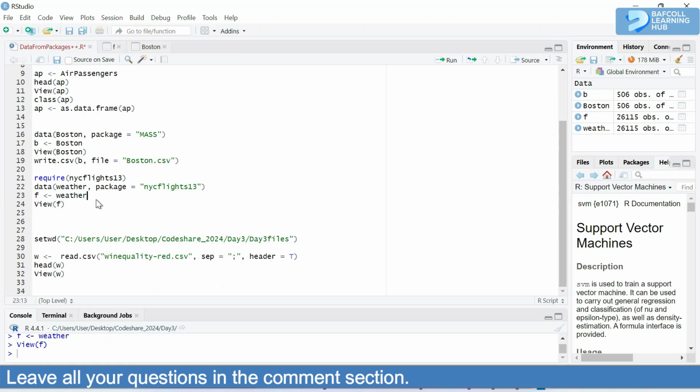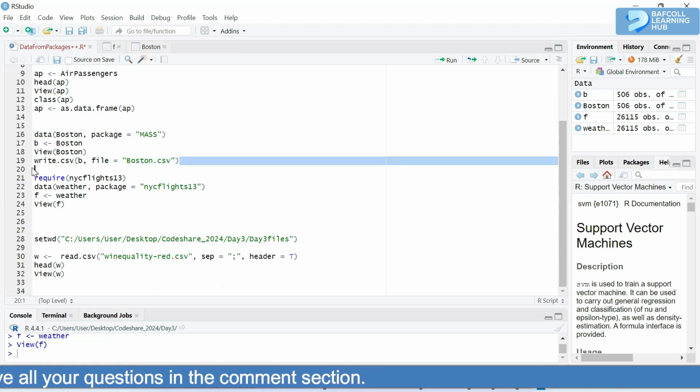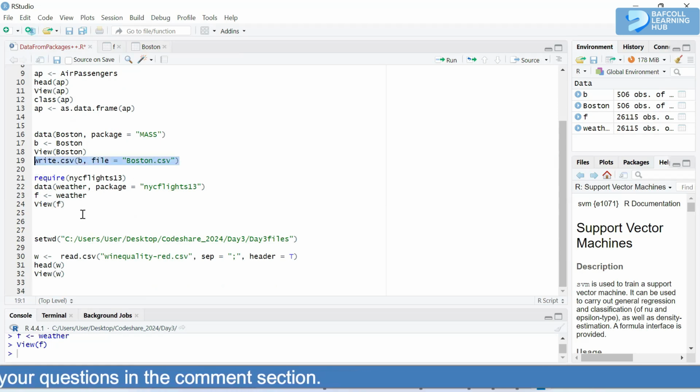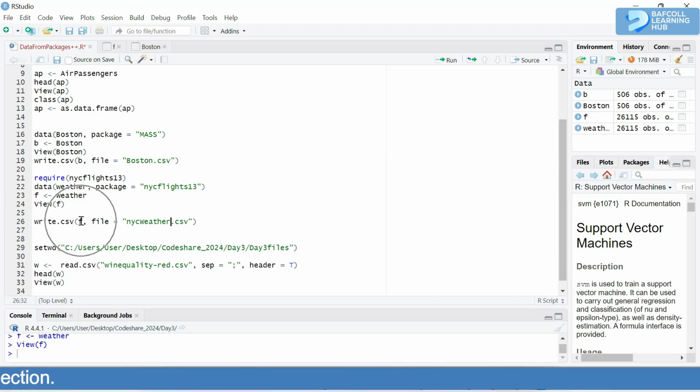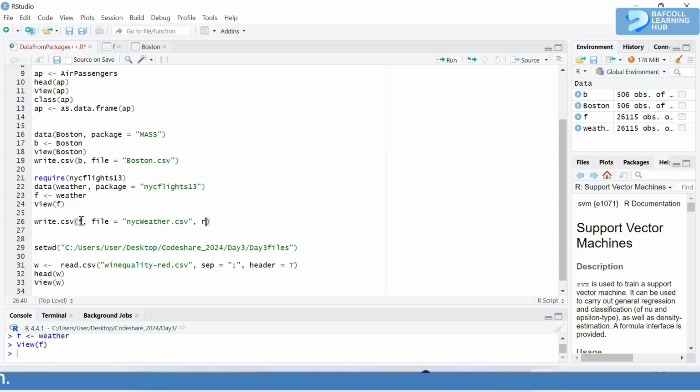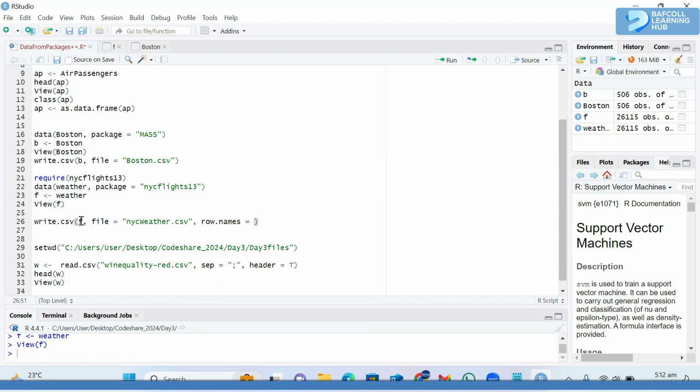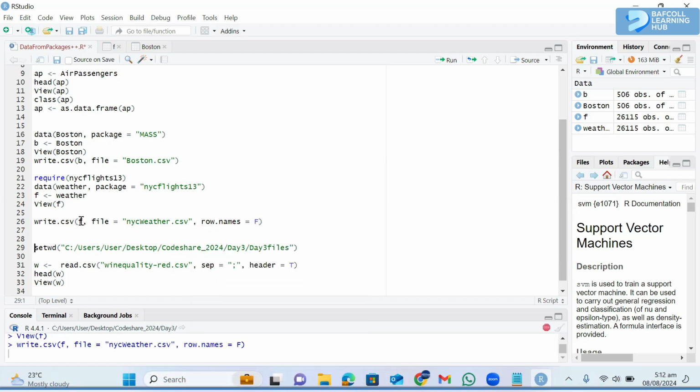So we can write that one as well. It's F. Now just do NYC weather. It's NYC weather. Then we have that one. You can remove the rows, the first column with that.